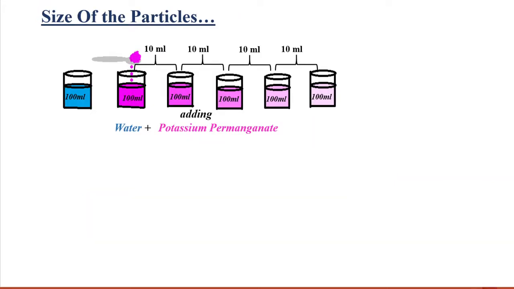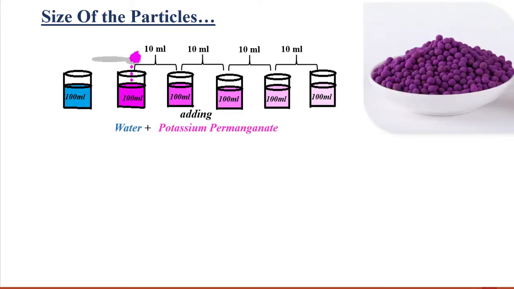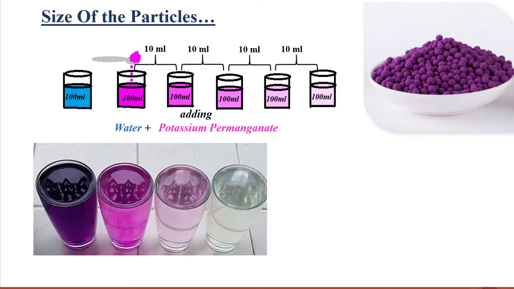Now we wanted to know how small these particles are. Let's take 2-3 balls of potassium permanganate and dissolve it in 100 ml of water. Now take out approximately 10 ml of solution and pour it into another 100 ml of fresh water. Again take out 10 ml of solution and pour it in another 100 ml of fresh water. Repeat this process 5 to 8 times until the color of the solution becomes light.